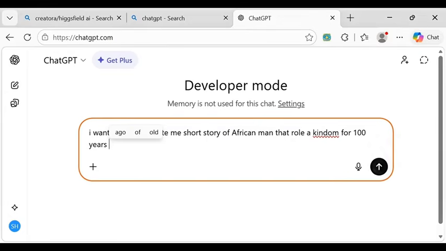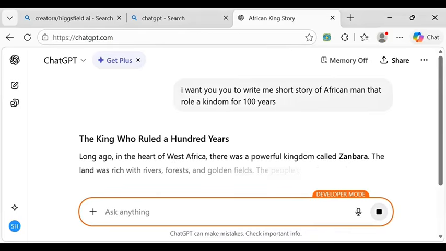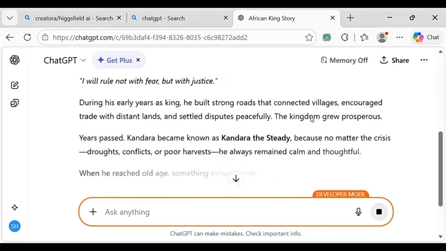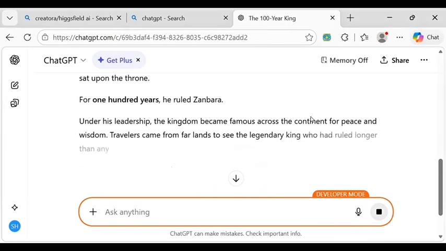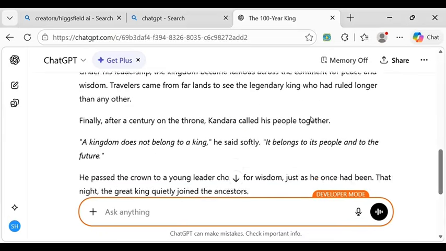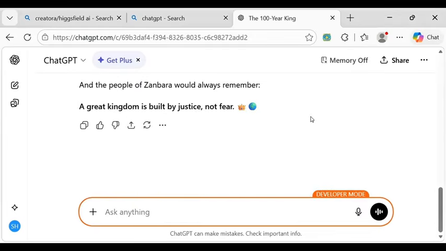Now, this is it. This is what I'll give to ChatGPT and see ChatGPT write us this full story. Don't worry, I'm going to show you guys how you can make this story become a full video. So let it write the story for us. Now this is the story.